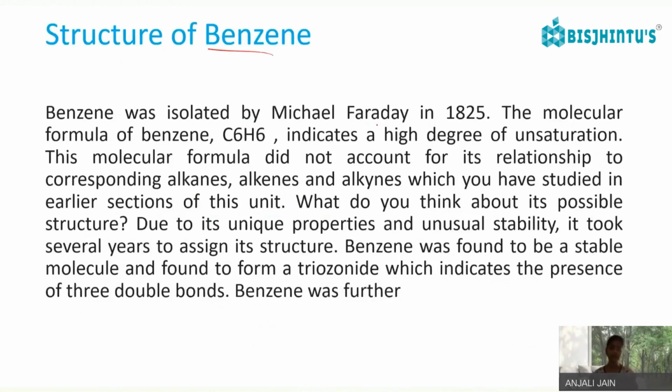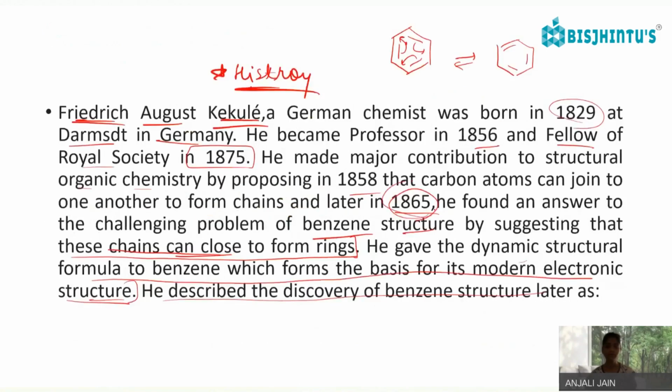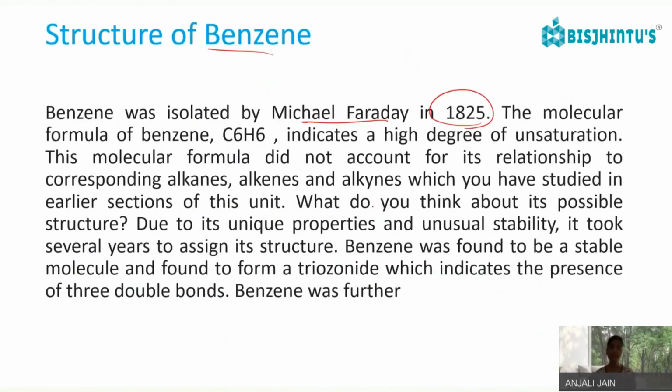Structure of benzene. Benzene was isolated by Michael Faraday in 1825. Okay, so he gave the structure of benzene in 1865, but it was isolated by Michael Faraday in 1825. So after 40 years, the structure of benzene, how it forms the resonating structure, was discovered.